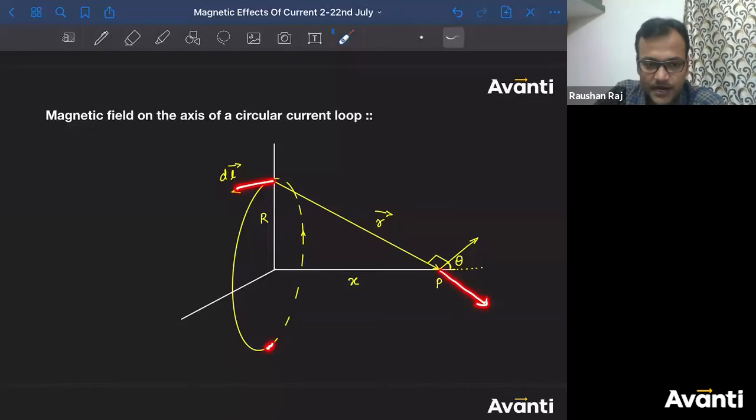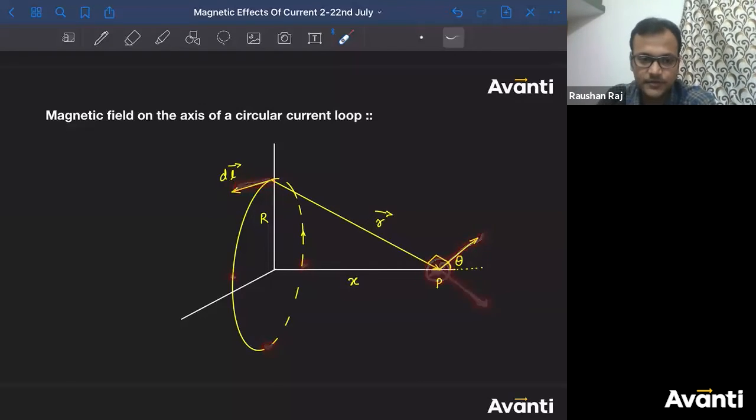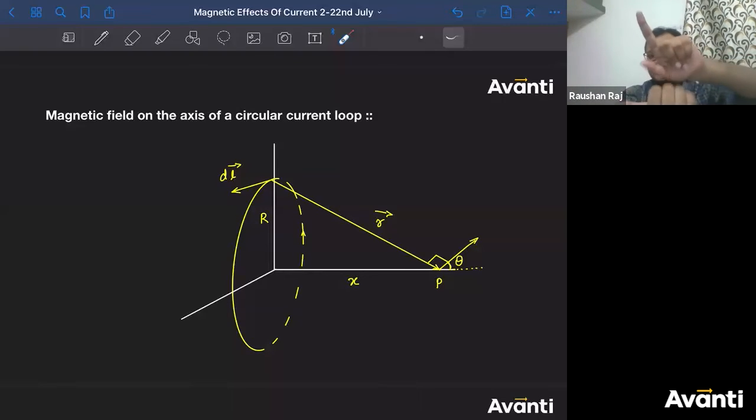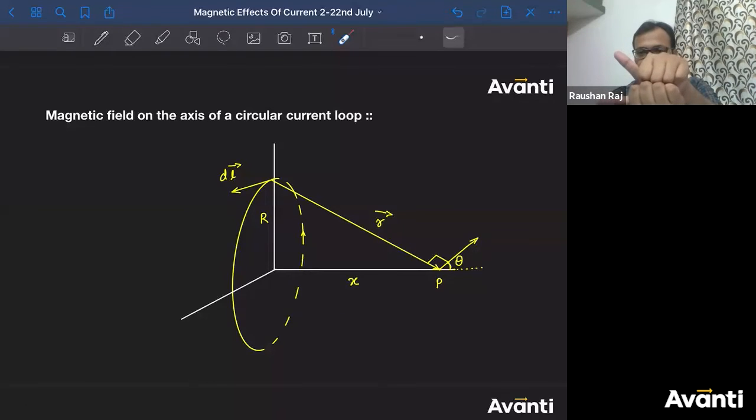So because of the upper part, upper element, direction of magnetic field is here. Because of the lower part, direction of magnetic field is here. Similarly, magnetic field because of this is, let's say, in outward direction, direction of magnetic field because of this will be into the plane. So can I say you are going to get a condition like this? It will look like this, right, like this, and I can show it like this. Because of the front and rear part, you'll get like this. So can I say you are going to get something like a lotus flower, lines from a single point, it will look like this everywhere, right?